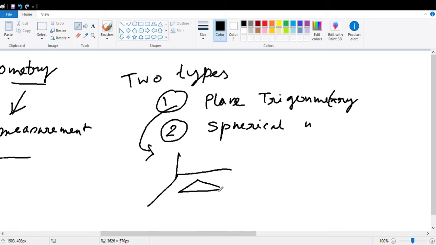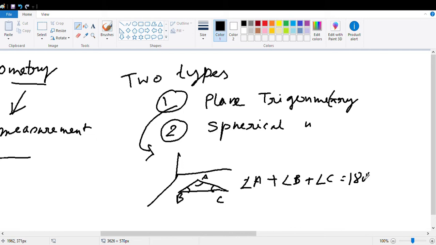Why 2D? The sum of all three angles of a triangle, you guys know, is what? Angle A plus angle B plus angle C equals 180. So plane trigonometry deals with all those geometrical objects or features that lie on a plane.